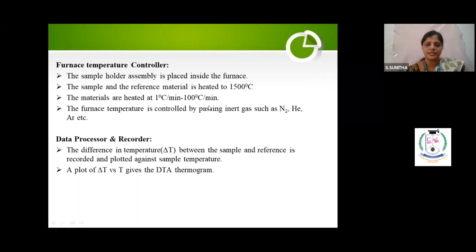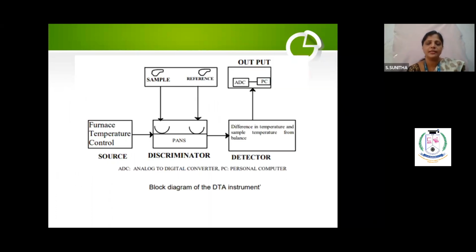This is the furnace temperature control where you keep both platinum crucibles, which hold the sample and reference material. This is the data processor and recorder. What you measure is the difference in temperature between the sample and the reference, plotted against sample temperature. Now, what is the plot? Delta T versus T will give you the DTA thermogram.